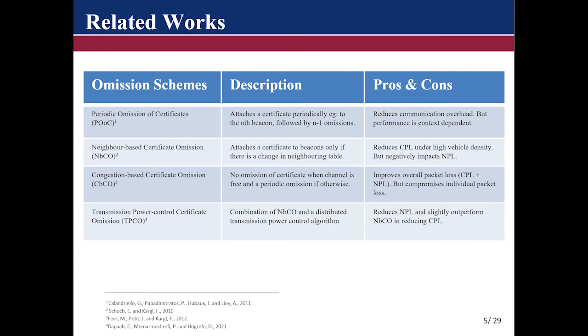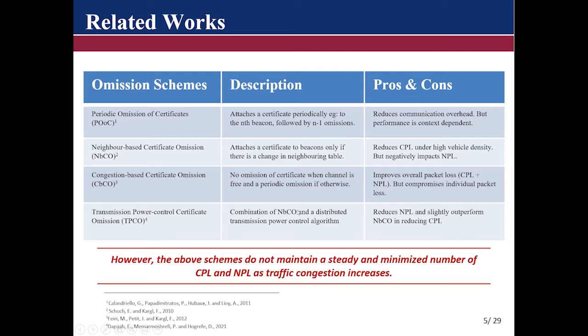We should evaluate them individually, and you realize that there wasn't a fair trade-off between these two. So a transmission power control certificate omission strategy was also proposed, which makes use of a combination of the NEPA-based certificate omission strategy and a distributed transmission power control algorithm. This scheme was able to significantly reduce network packet loss, and it was also able to reduce cryptographic packet loss, and it slightly outperformed the NEPA-based certificate omission strategy in reducing cryptographic packet loss.